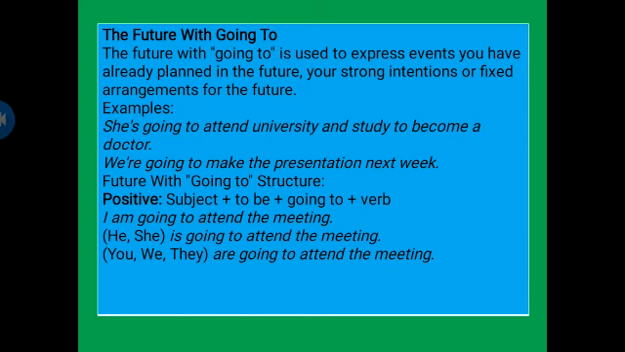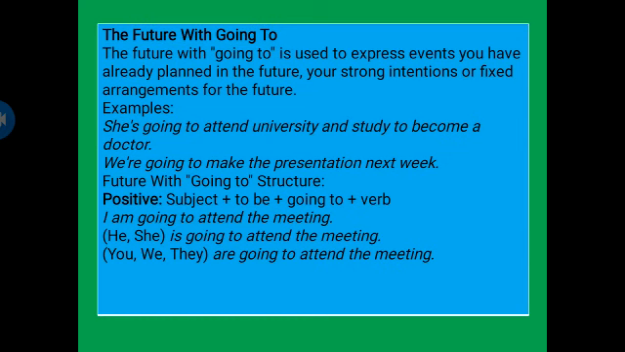Now we will do the future tense with going to. The future with going to is used to express events you have already planned in the future, your strong intentions or fixed arrangements for the future. For example, she is going to attend university and study to become a doctor. We are going to make the presentation next week. Remember, this is the future tense with going to.